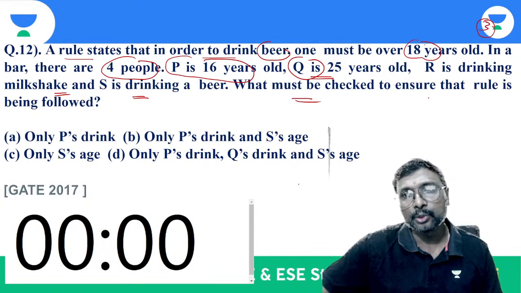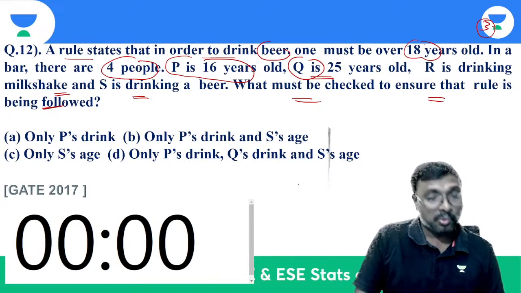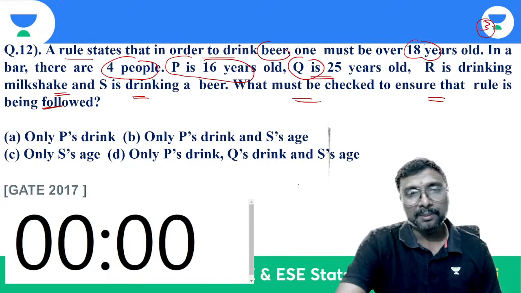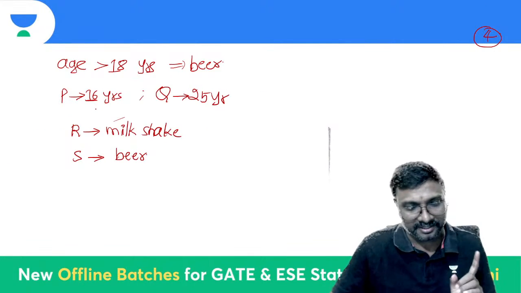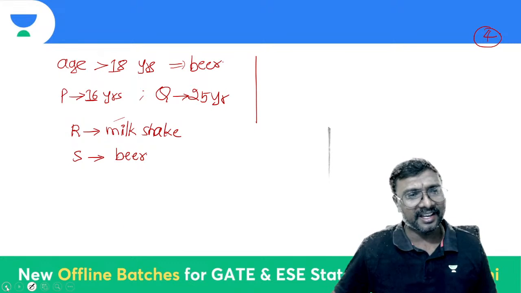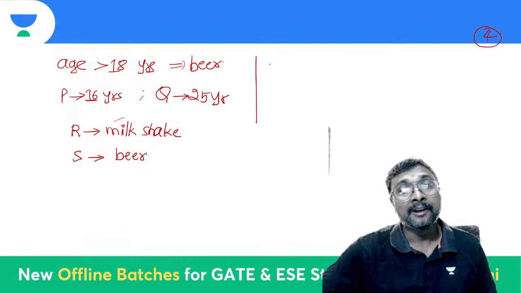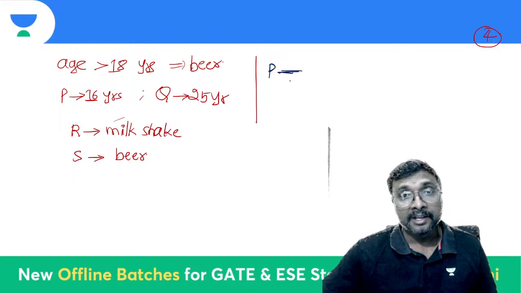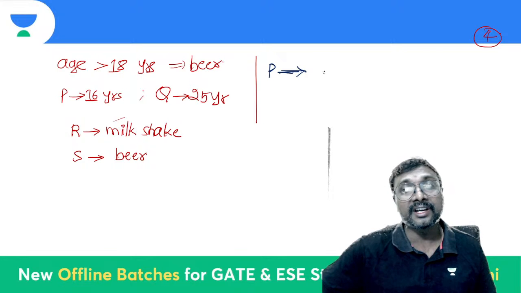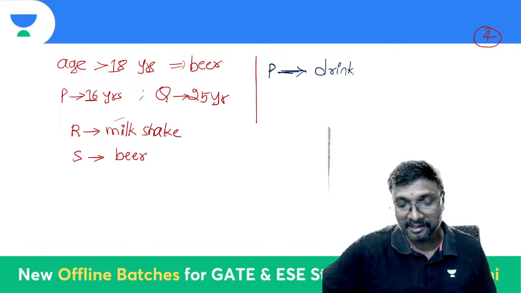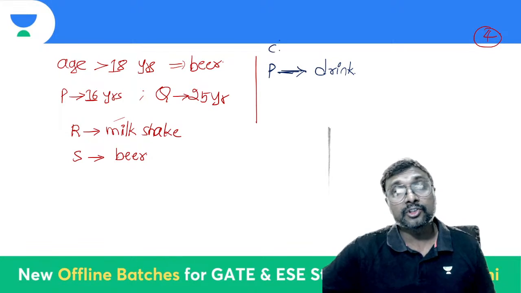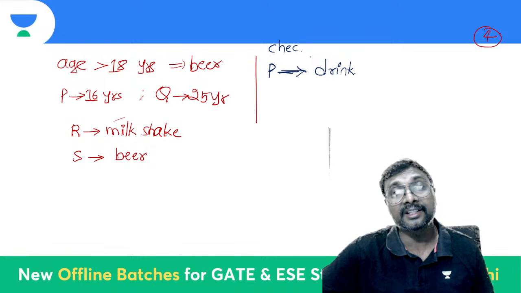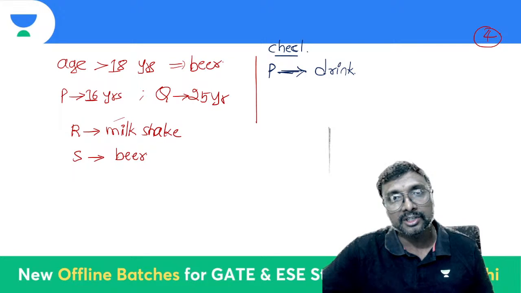What must be checked to ensure that the rule is being followed? What we need to check? We know that P is 16 years. Do you need to check the age of P again, or no need? For P, we have to check only which drink that fellow is taking, right? We need to check which drink that fellow is taking.